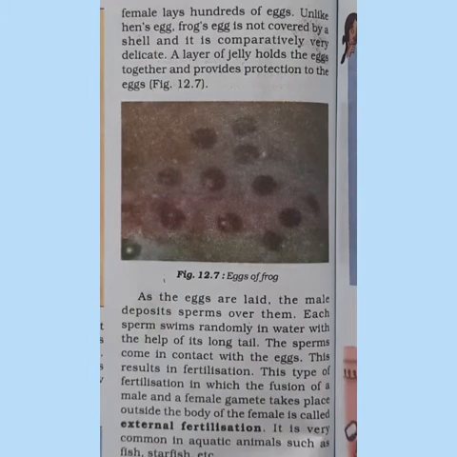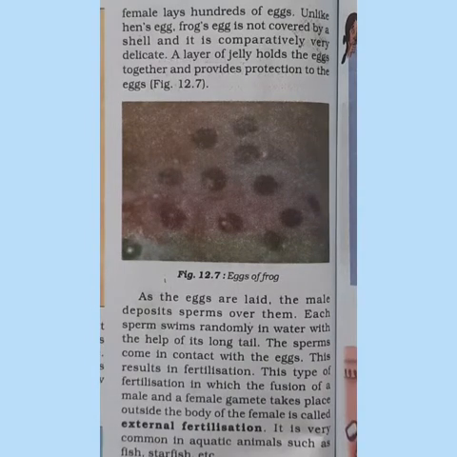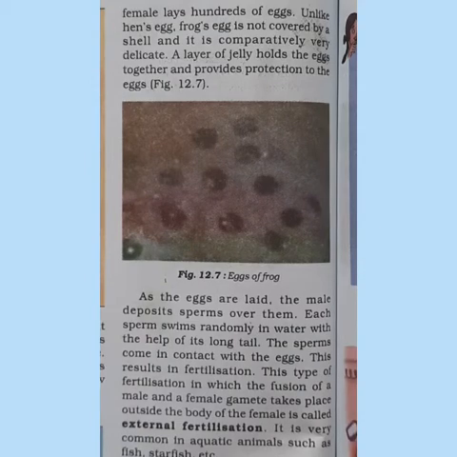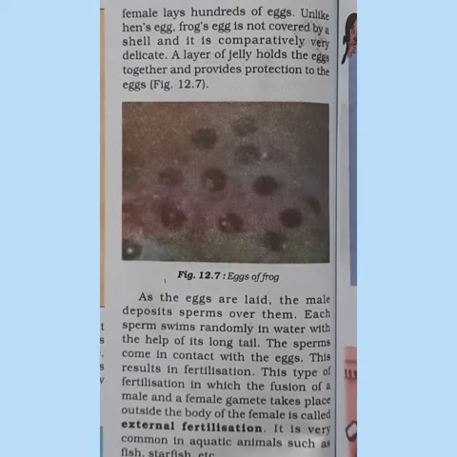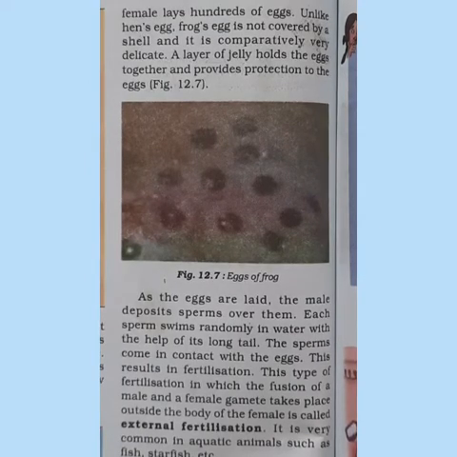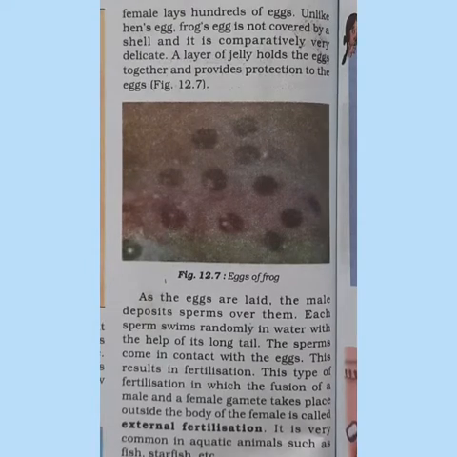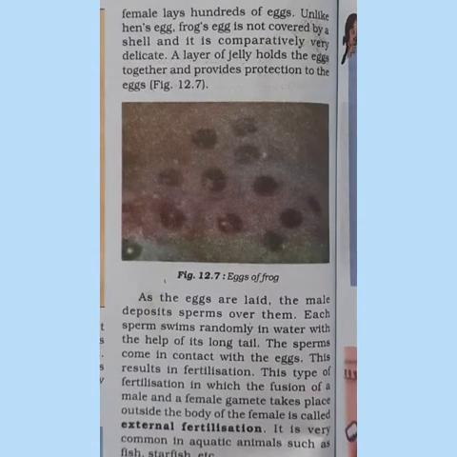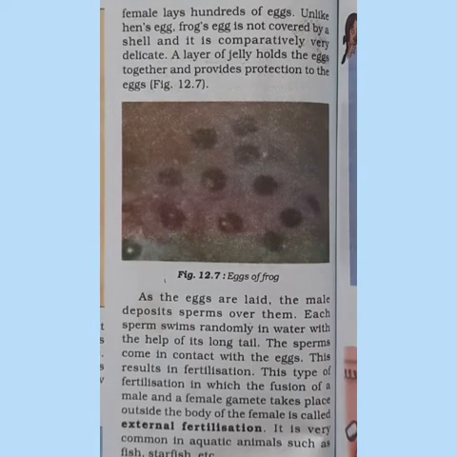So external fertilization takes place in case of frogs. So what they do is, in case of spring or rainy season, frogs and toads will move to ponds or water sources, and when the male and female come together in water, the female will lay hundreds of eggs together.